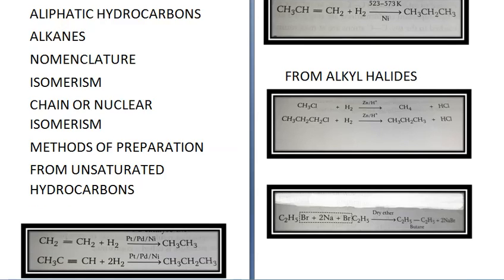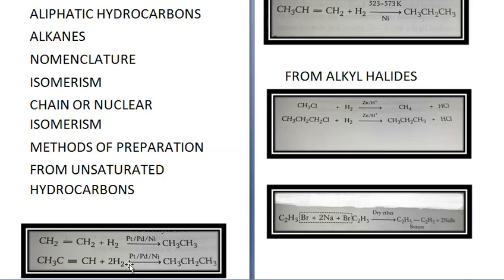So dihydrogen gas, H2 gas, gets added to alkenes or alkynes in presence of finely divided catalyst like platinum, palladium or nickel to form alkanes. This is called as hydrogenation because hydrogen is getting added. And this occurs at room temperature. See, CH2 double bond CH2, ethene plus hydrogen in presence of platinum or palladium or nickel gives you ethane.